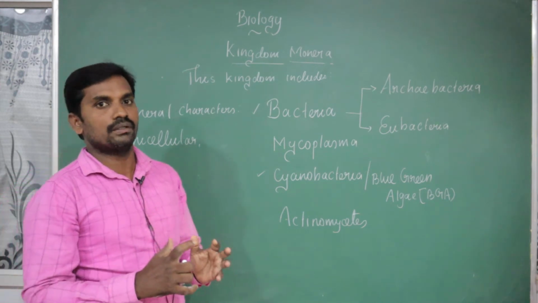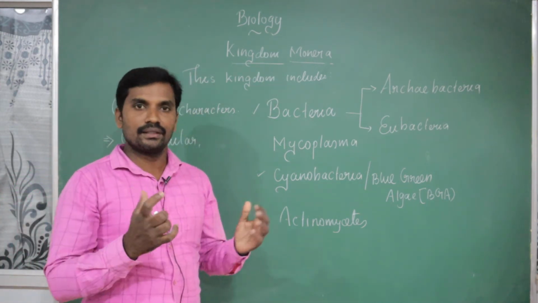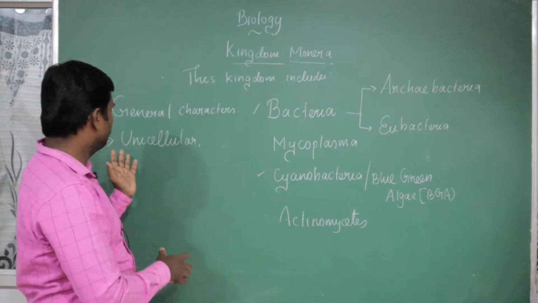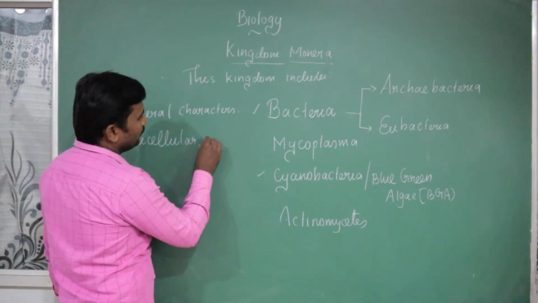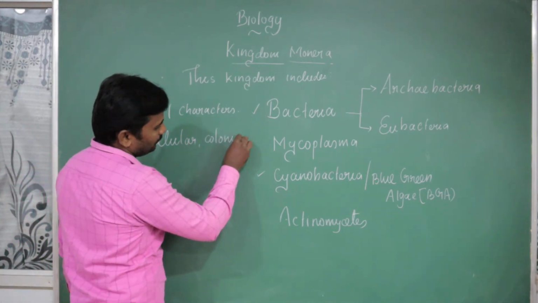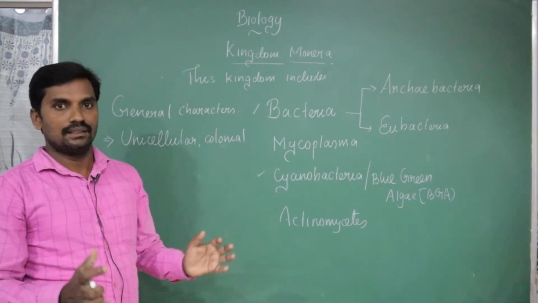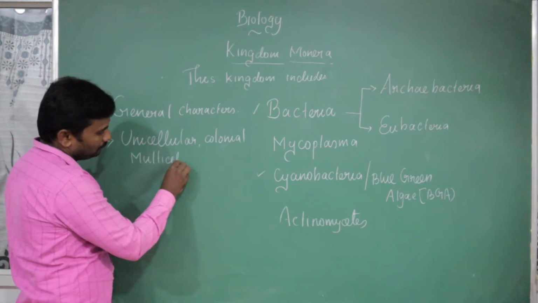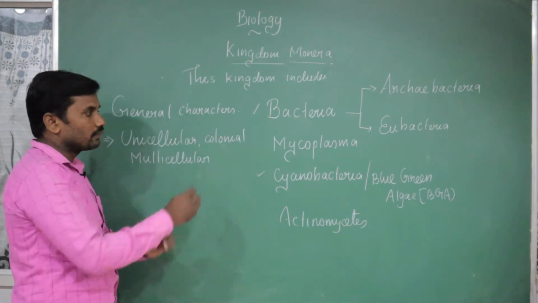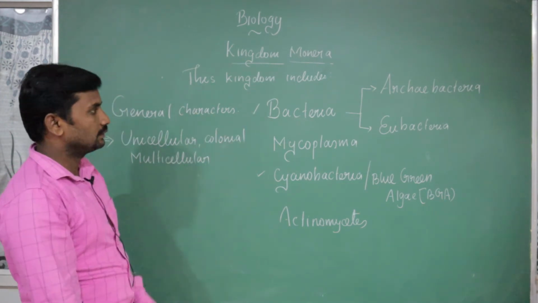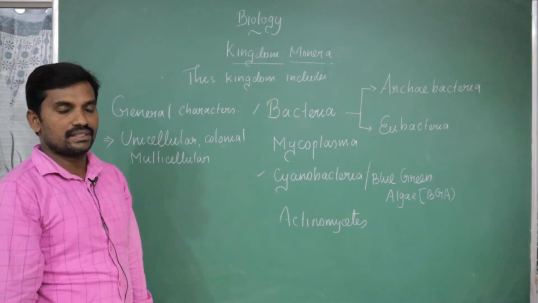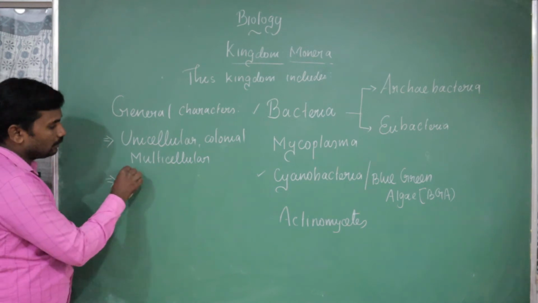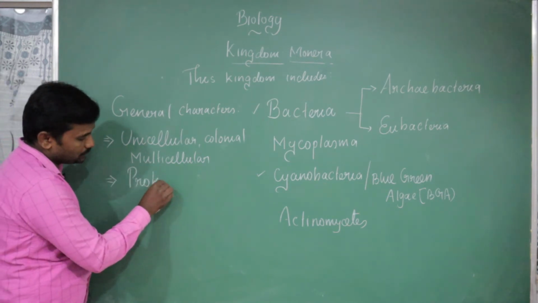The single cell performs all the vital activities: excretion, reproduction, exchange of gases, everything mainly happens in the single cell. Sometimes the organisms may be present in a colonial form, colonial in the sense of a group of cells living together. Very rarely they are multicellular. But bacteria are exclusively unicellular, and some of them live in colonies, like streptococcus and staphylococcus, which we are going to study. Second important character: all are exclusively prokaryotic organisms.